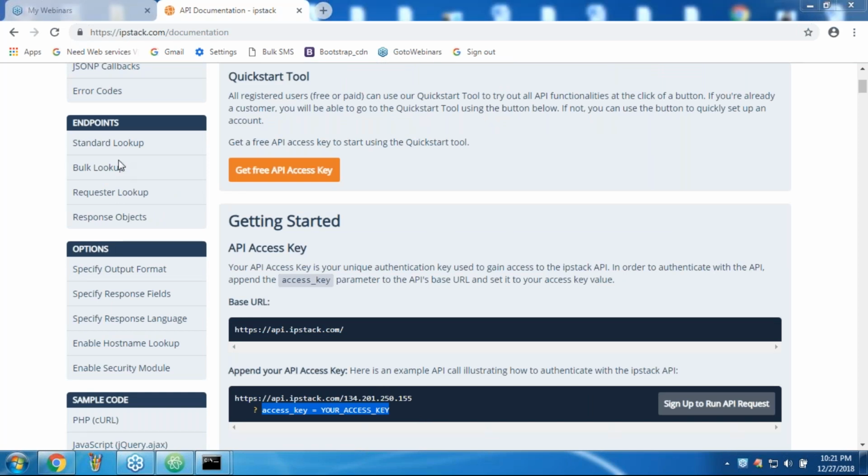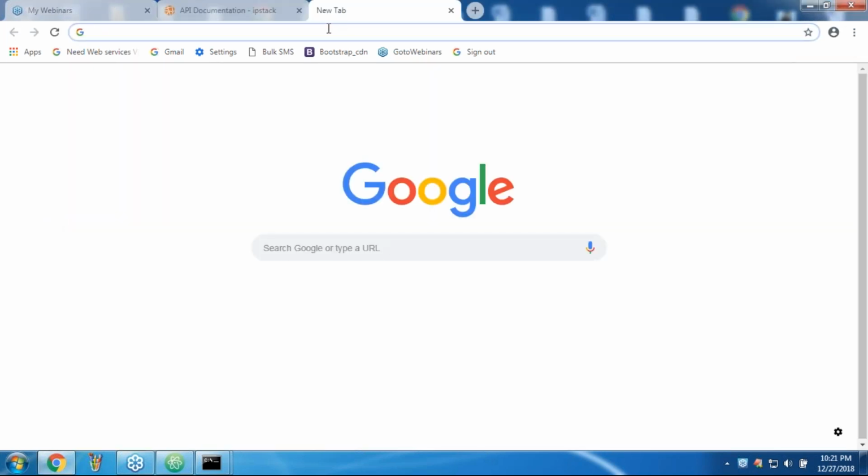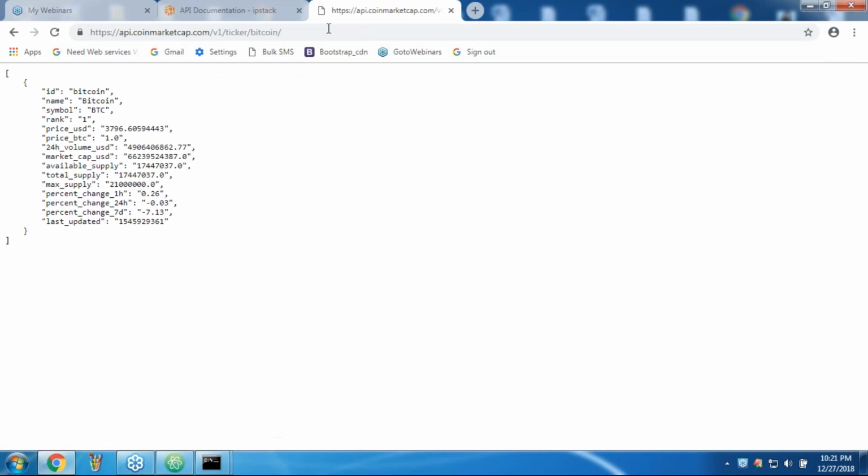Yeah, Vaishnav, is it the same? Have you observed? If you want to know the Bitcoin price, I have to send this. This is the base URL. Are you seeing it? It is the JSON response, right?